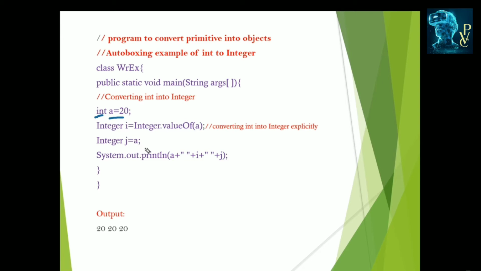Integer j is equal to a. This is also an automatic conversion, but the previous one is explicit and this is implicit. Here we are not using valueOf directly; j is the object which is assigned with a. When we display a, it is 20, and when we display i, it is also 20, but i and j are in the form of objects, while 20 is of a primitive data type. This is the example of using autoboxing.